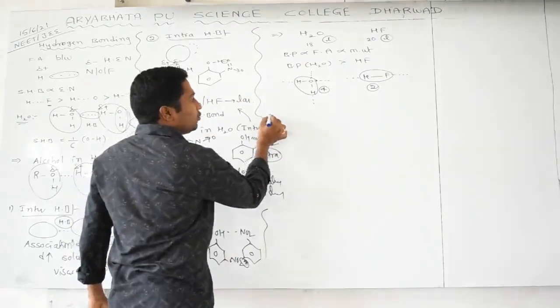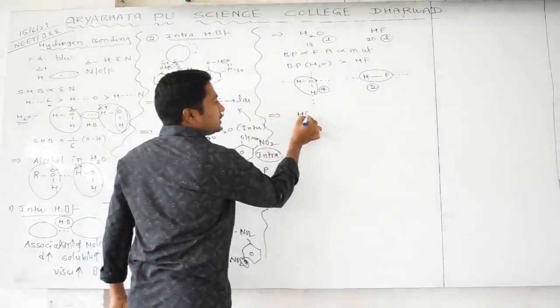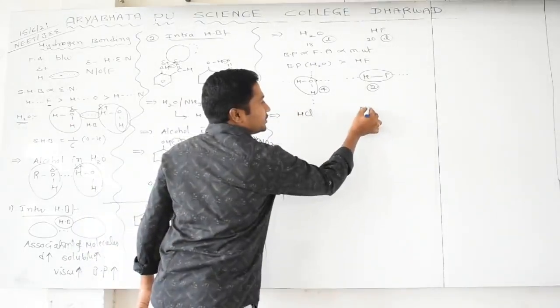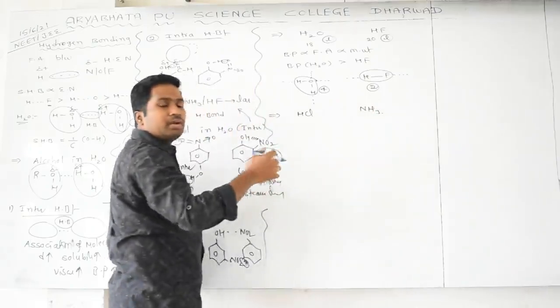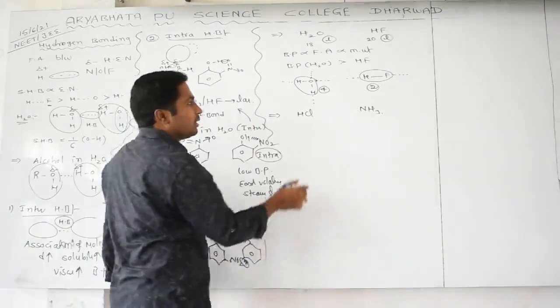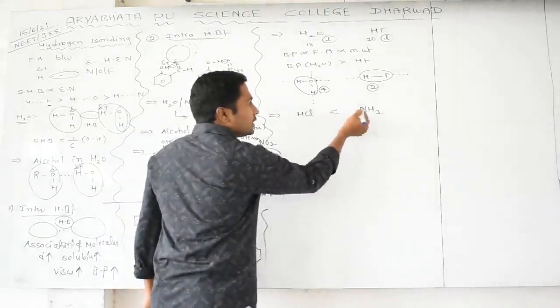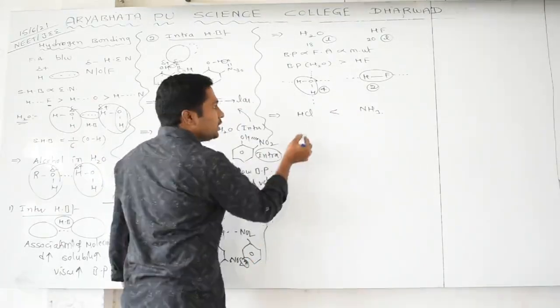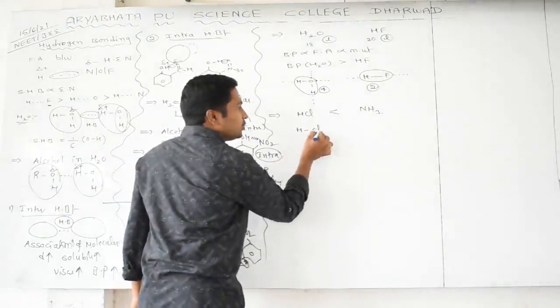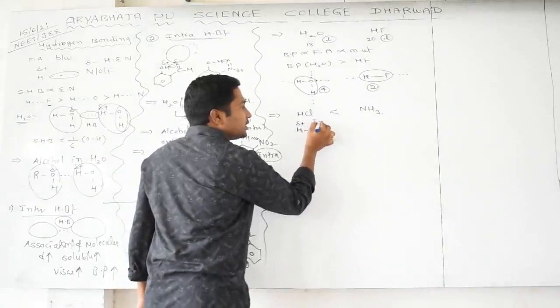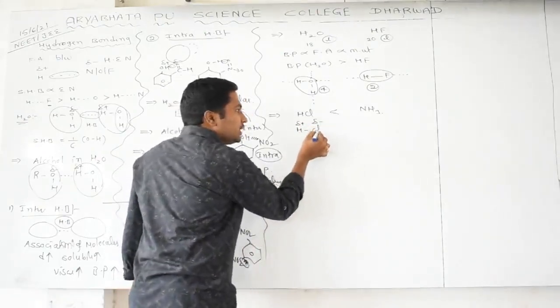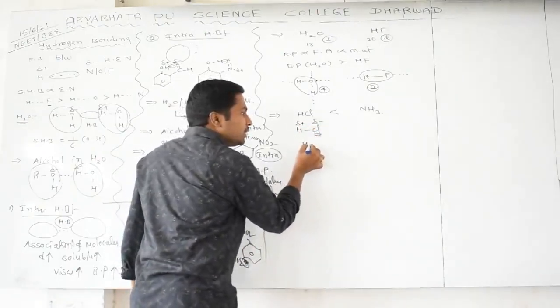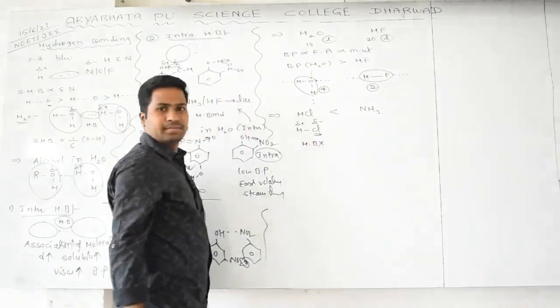And I will tell you one more thing. If you take HCl as well as NH3, both will be in the form of liquid, but the boiling point of HCl is lower than NH3. Why? If you take the HCl molecule, it is partially positive and partially negative, but even though it is negatively charged, it won't be involved in hydrogen bonding.